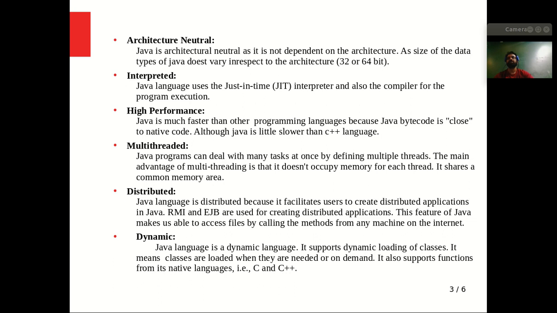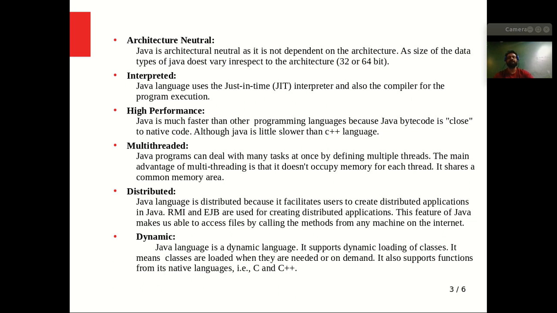An interpreter runs the code one line at a time, and when it finds an error, it stops there, right? But a compiler will show the errors, if they exist, at the end, and it will convert the file, right? So compilers are faster. So Java uses the JIT compiler, right? This is the important point regarding the Java feature.